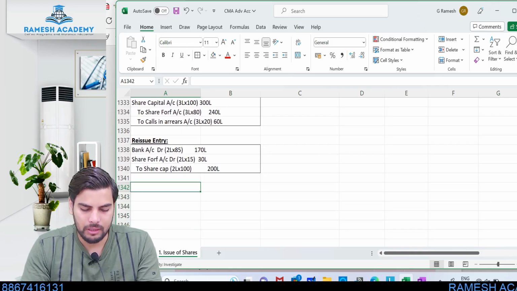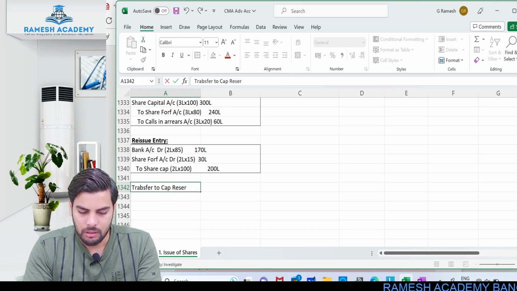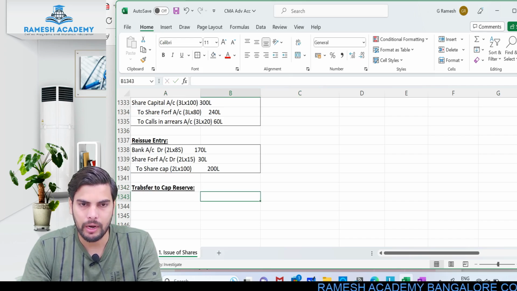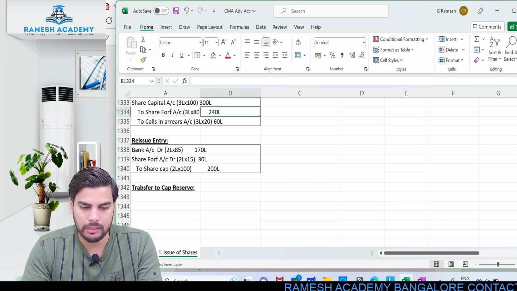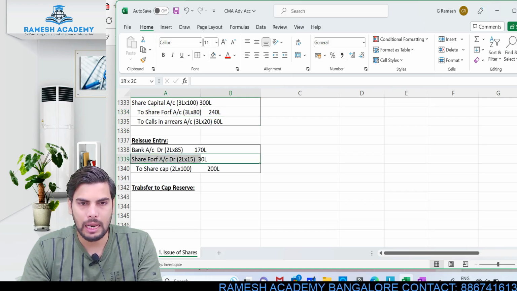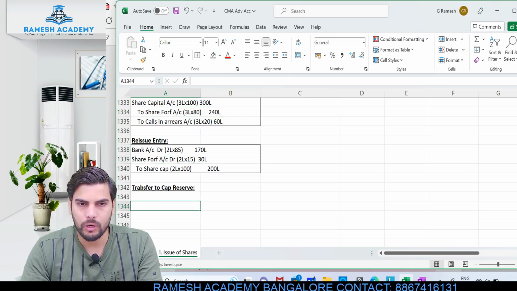Okay, now after this, transfer to capital reserve. Now whenever only some portion of the forfeited shares are being reissued, at that point of time you cannot just compare like this. I had 240 lakh, I utilized 30 lakh, so 210 lakh is what I'll be transferring to capital reserve. No. Okay, so what you need to do is, you need to always calculate it in this way.